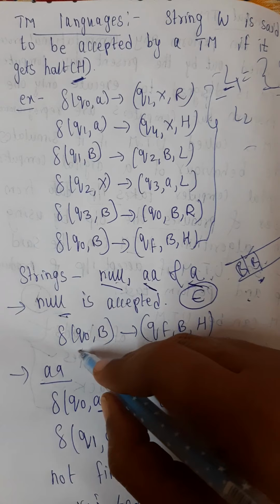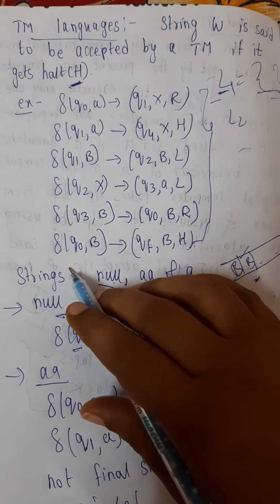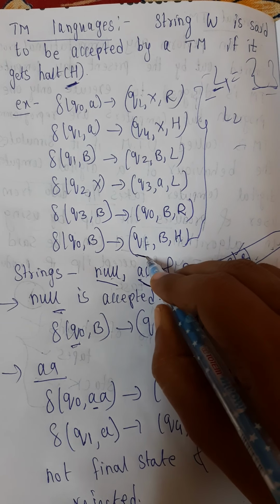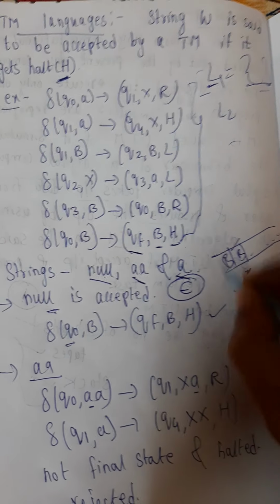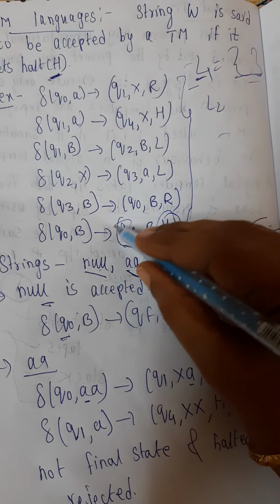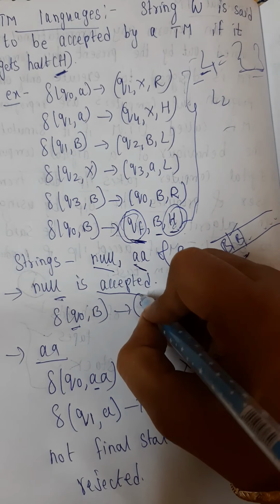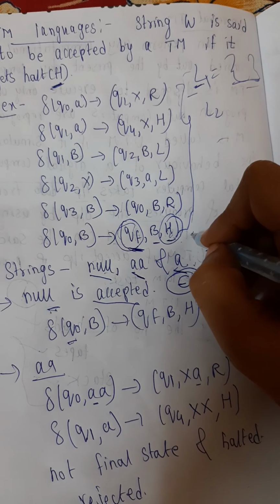Starting from Q naught, on blank it goes to QF, which is the final state, with blank and halt. Yes, it halts in the final state, so epsilon is accepted by this Turing machine.